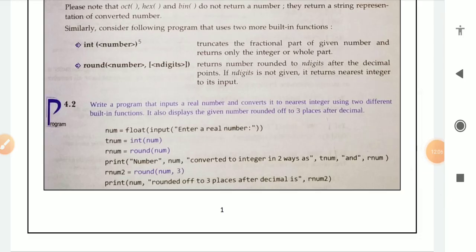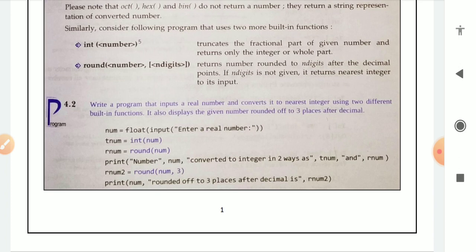So in this program we have to accept a real number as input, convert it into the nearest integer using two different built-in functions of Python, and then display the given number rounded off to 3 places after the decimal.